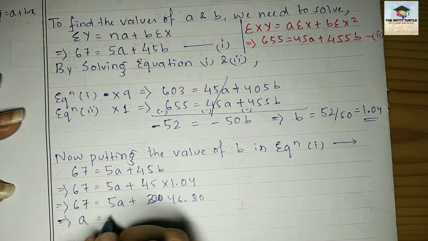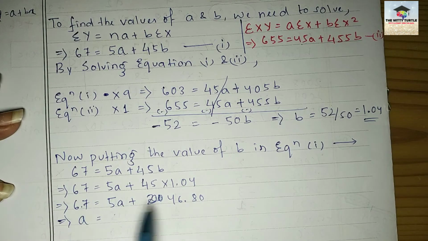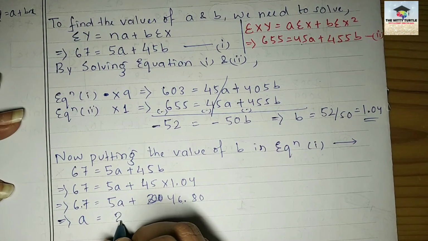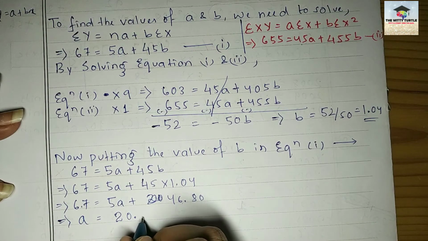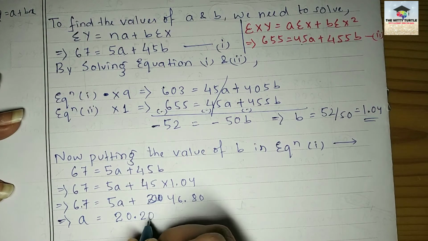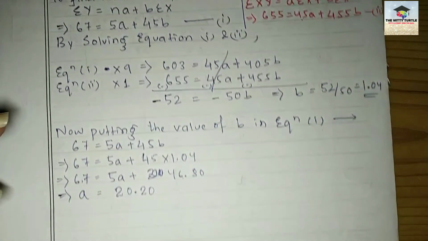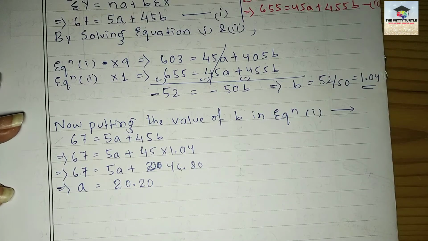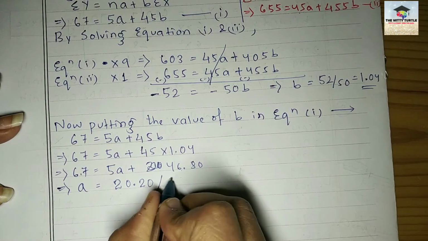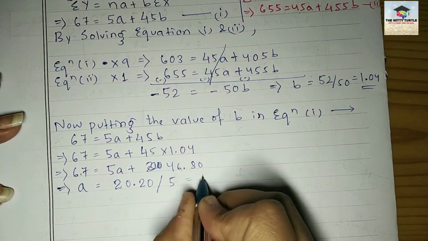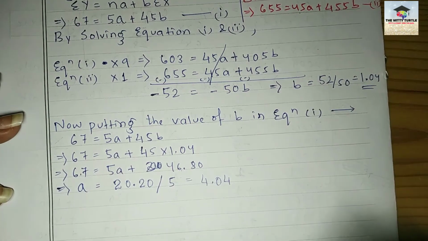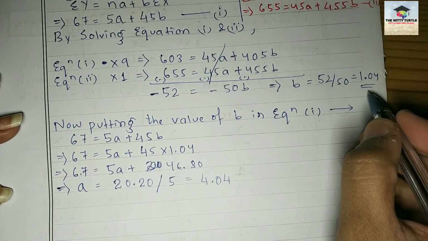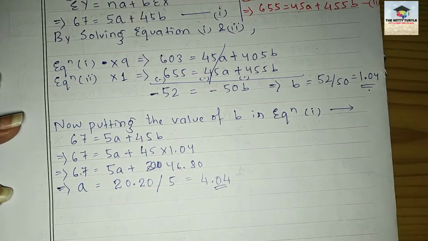So your A will be how much? 67 minus 46.80. How much will that be? That will be 20.20. Right? Now, this divided by 5. That will be 4.04. So here you got the value of B and here you got the value of A.